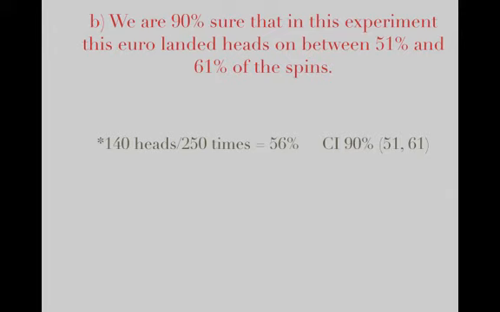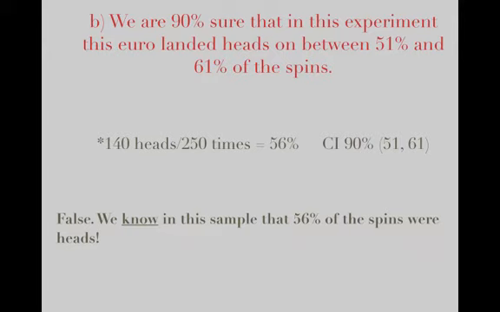All right, the second one: we are 90% sure that in this experiment, this euro landed on heads between 51 and 61% of the time. And again, on each one of these, I'm going to put that information from the original problem up. So try to answer it. And this is false. We know in this sample that 56% of the spins were heads.